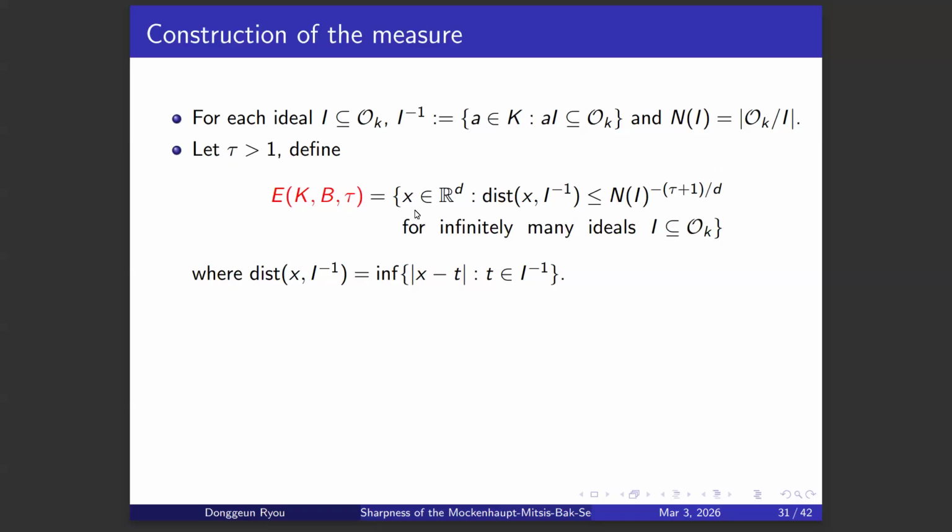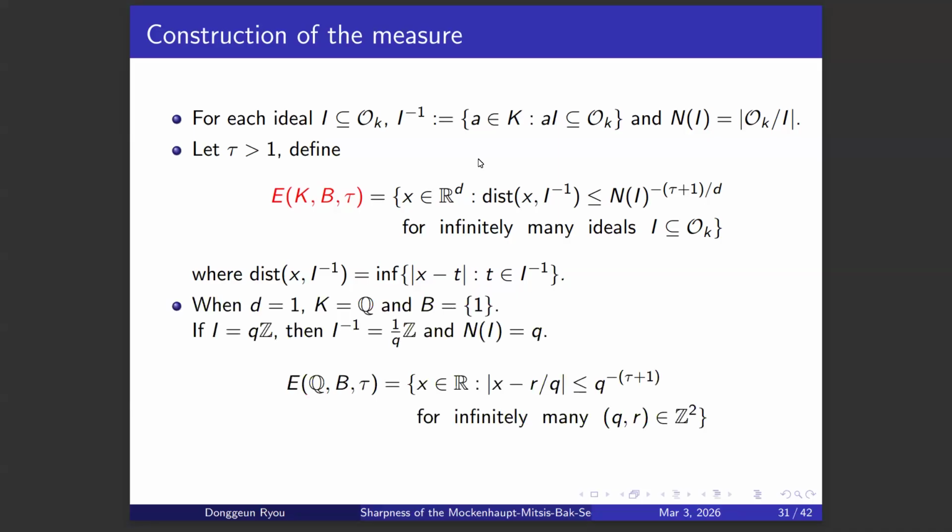So this is the set of x in R^d such that the distance between x and I inverse ideal of I is smaller than the norm of the ideal to the power of negative tau plus 1 over d for infinitely many ideals in the ring of integers. So this can be a natural realization of the set of well-approximable numbers in the following way.